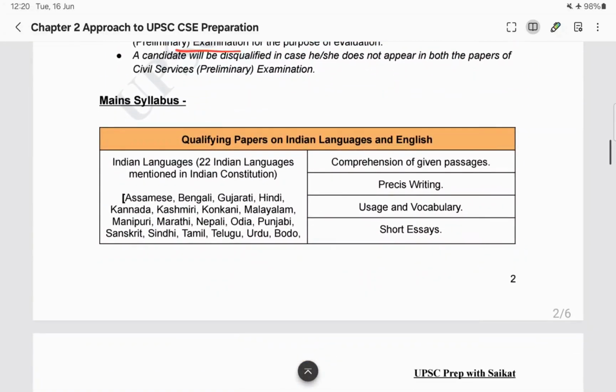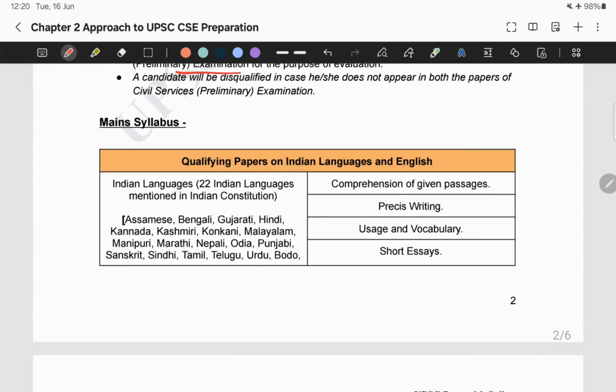So this was all about the prelims syllabus. Now once you clear prelims, you enter the mains examination. So now let's look at the topics that are mentioned under the mains syllabus. Here also we have two qualifying papers. One is English and the other one is the language paper. If you qualify these two papers, then only our other papers will be evaluated.